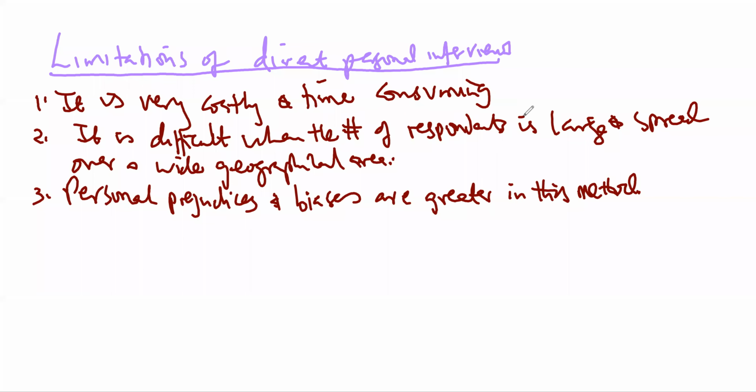Then finally, we have the issue of personal biases and prejudice because of the face-to-face meeting, simply because of the way the person speaks, maybe the way they talk, maybe where they live. You have your own personal biases, and these may prevent you from getting the actual information that you are looking for. So those are some of the limitations of the direct personal interviews. Okay, so let's move to the next method of collecting primary data.